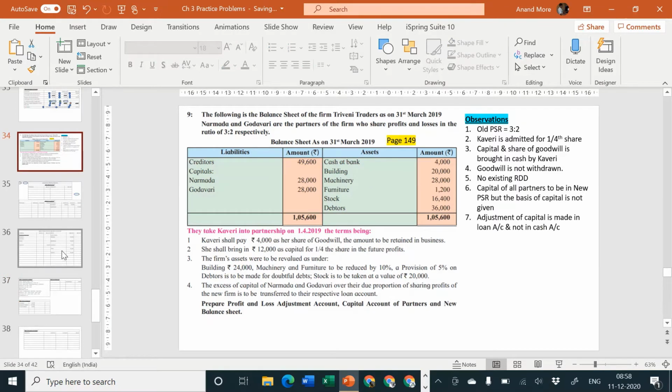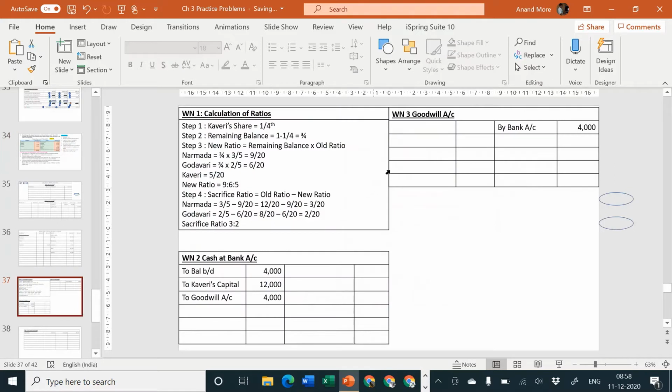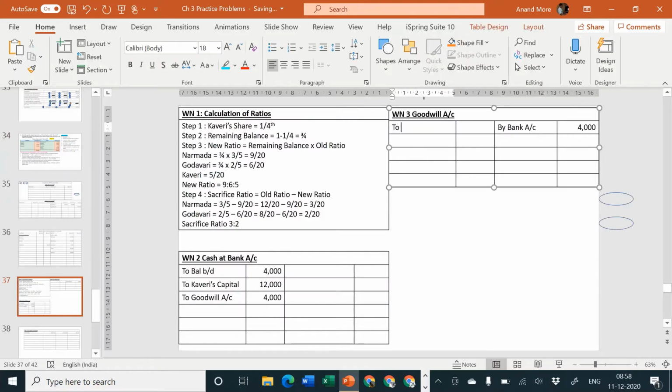Next entry is goodwill account debit to old partners' capital in their sacrifice ratio. So to Narmada capital and to Godavari capital, and the ratio should be 3:2. That is the sacrifice ratio.